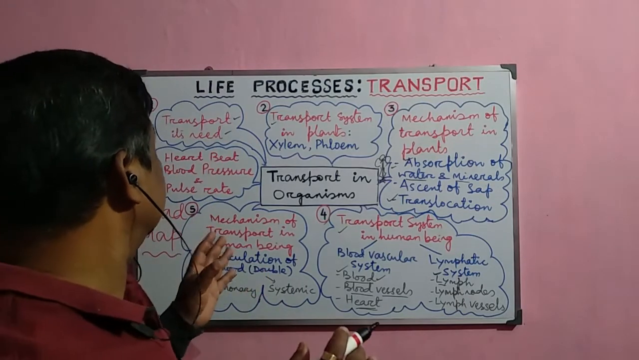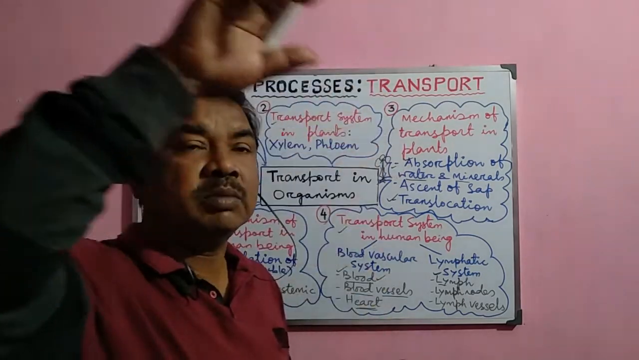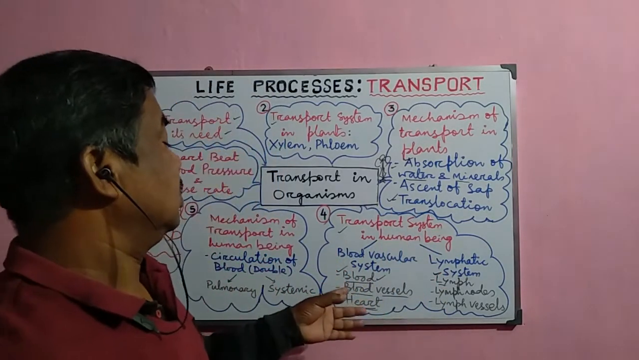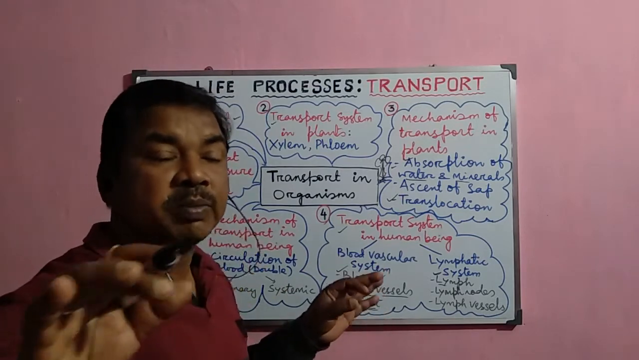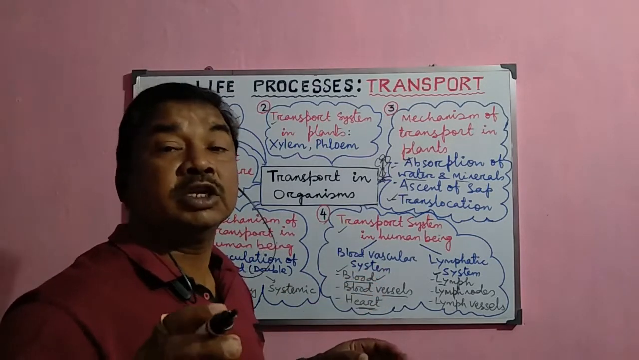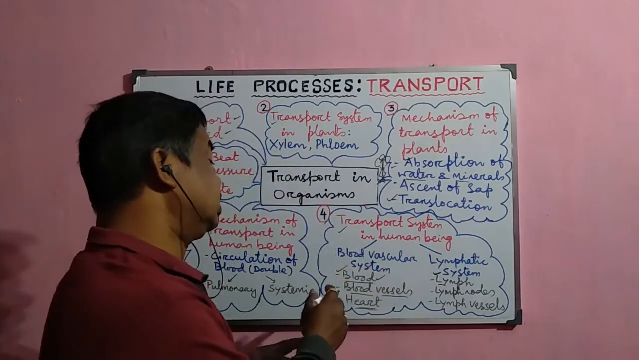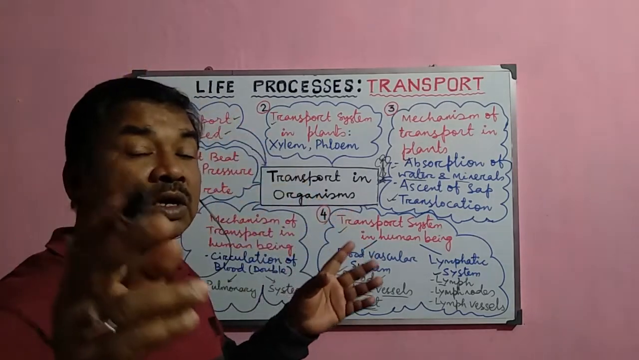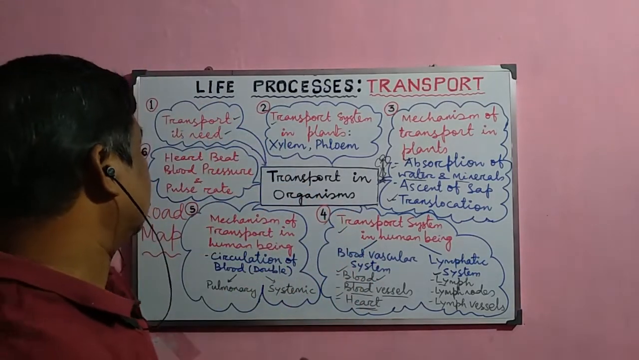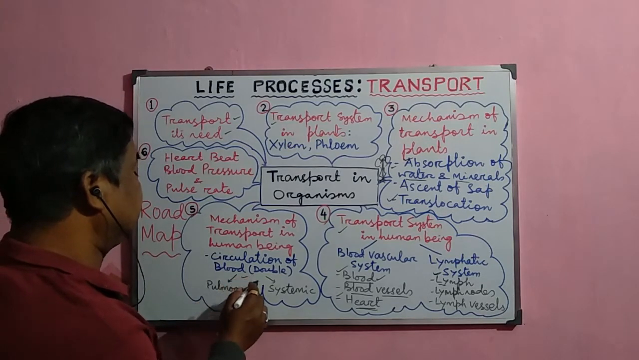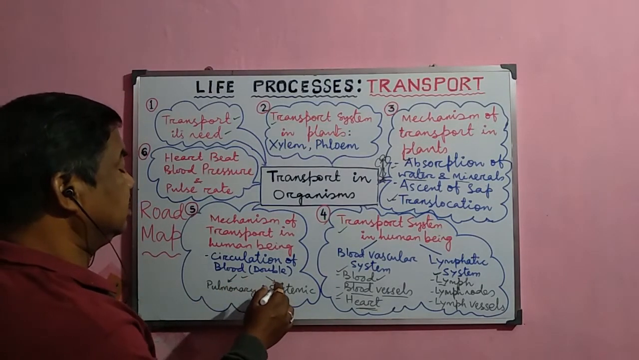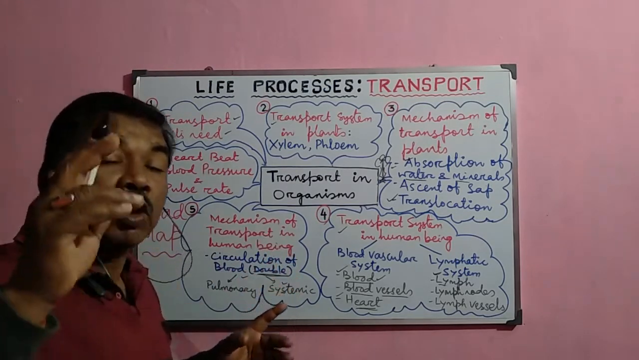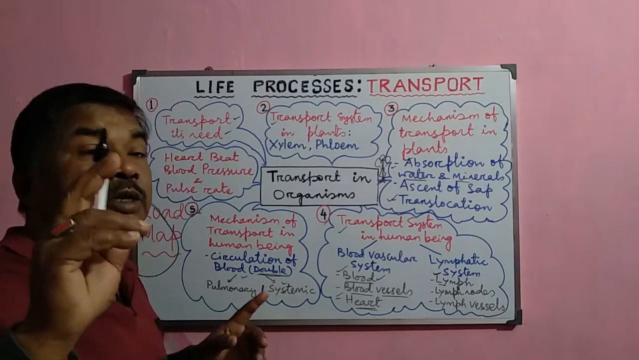Now what is the mechanism of transport, or the mechanism of circulation of the blood throughout the body? No doubt the blood vessels are there, these are the pipelines, and the blood is there, this is the fluid, and the force is created by the heart, due to which the blood is circulating throughout the body. But the circulation of the blood is of two types, that is the pulmonary circulation and systemic circulation. So that is why it is called double circulation. The blood enters the heart twice and leaves the heart twice.